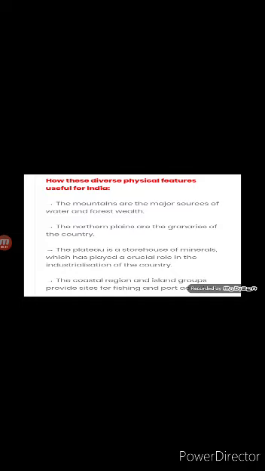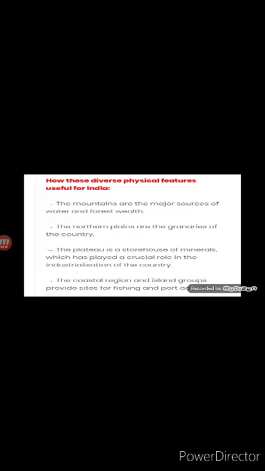Then the next one, the northern plains are among the most fertile agricultural areas in the world due to fertile soil and abundant water supply. These plains are the most important producer of agricultural products. Besides food grains, these plains are a source of industrial raw material such as cotton, jute and sugarcane.